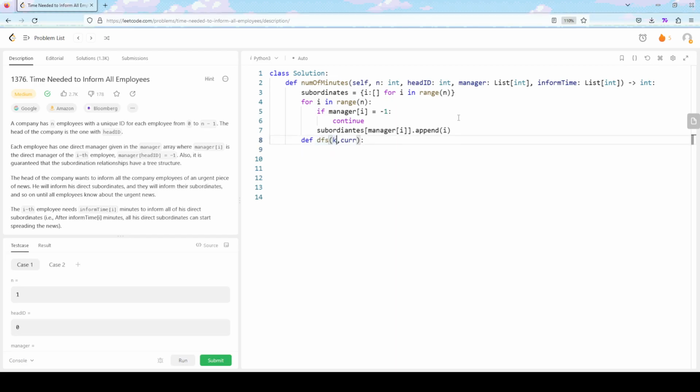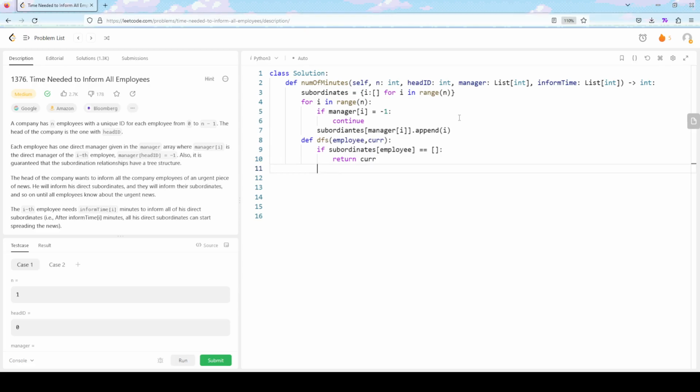Then we perform the second step, the depth first search. I'm just gonna call this k, but let's call it employee. That makes more sense. And then this is the current time we will be carrying over. So if this guy has no more subordinates, we just return the time we have. The way to know this is that this will basically be an empty list, because we wouldn't have appended any employees. So if that's the case, we just return the time. It's as simple as that.